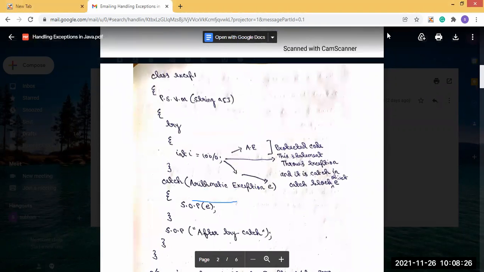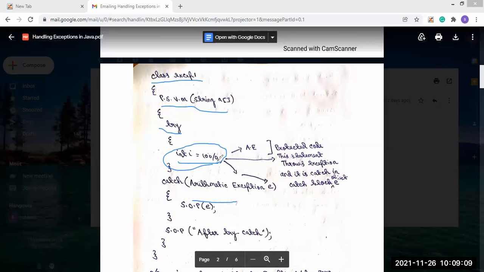Now you see what we have done. There is a class Exception1 we have taken, and here the public static void main, and inside it you see we have used a try block. This is the try block we used inside the main, and in this try block, the code generating the exception is int i = 100/0. Division by zero we have put into the try block, because this code is the risky code and it can generate the exception.